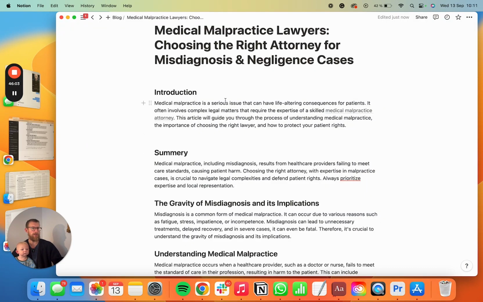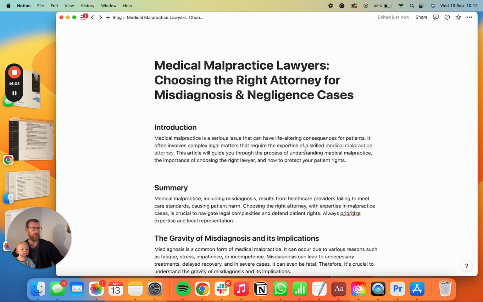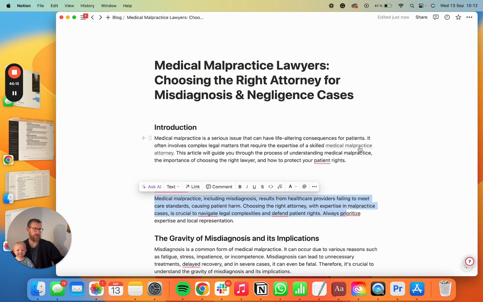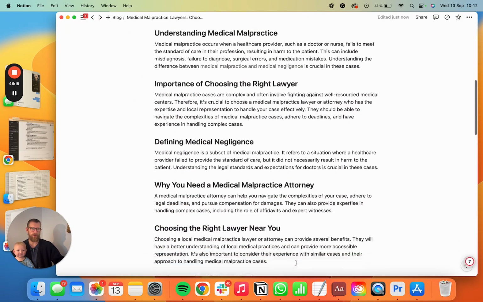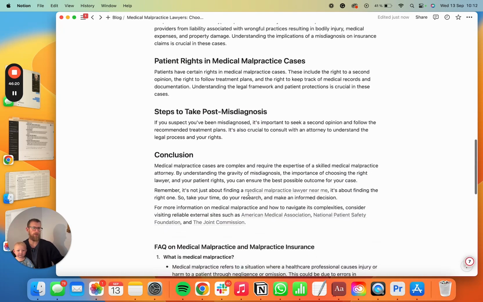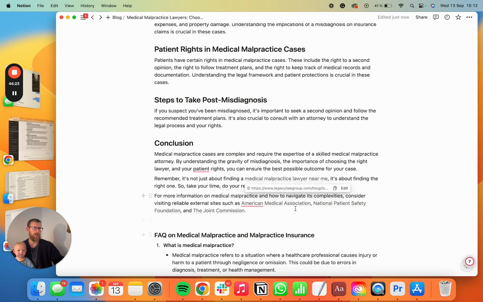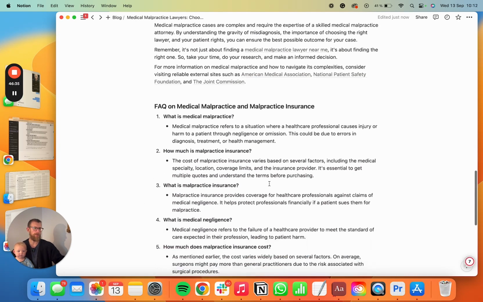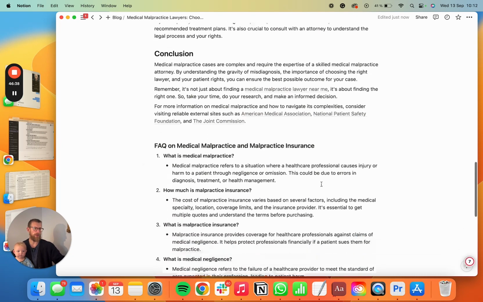So now we have this fully written article on medical malpractice, and it's optimized for the Google Snippet here. It's got internal links and it's got external links to trustworthy sources. Of course, always check that all the external links are working, because ChatGPT is trained on 2021 data, so sometimes those links are broken. You need to swap them out, but at least it shows you where to include them.